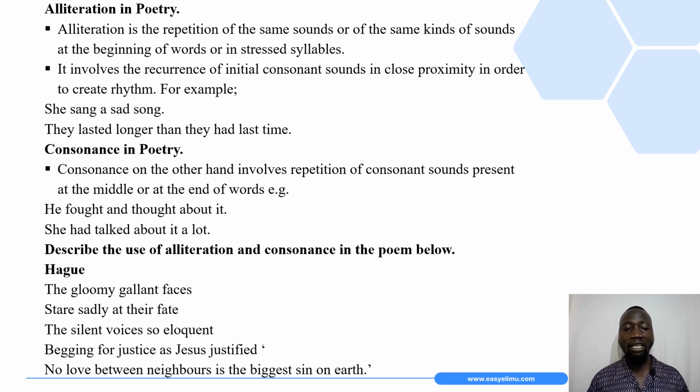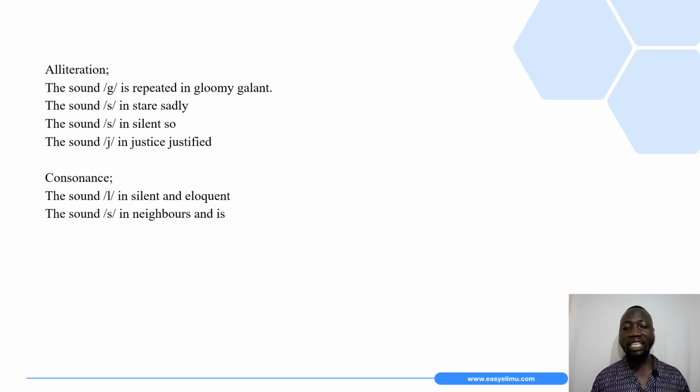So talking about alliteration to begin with, we have gloomy and gallant. So the G sound is alliterated. Then again, still under alliteration, we have stare sadly. If you look at the initial consonant sounds in stare and sadly, they are recurring.